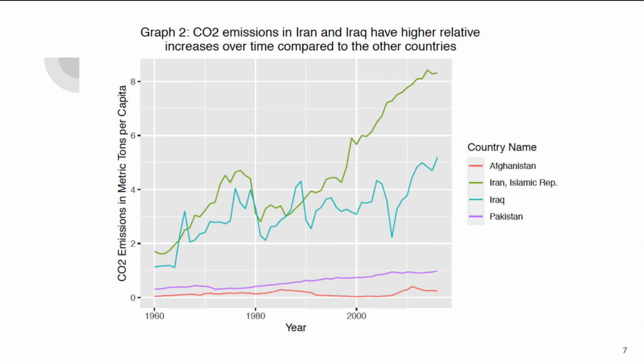The CO2 emissions graph shows that emissions have steadily increased for Iran since 1980. Emission trends have fluctuated in Iraq, but generally haven't increased since 1960. Pakistan has seen very slow increases, and Afghanistan has remained relatively constant.